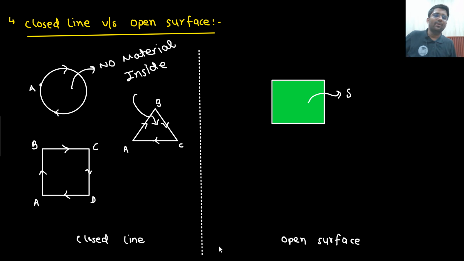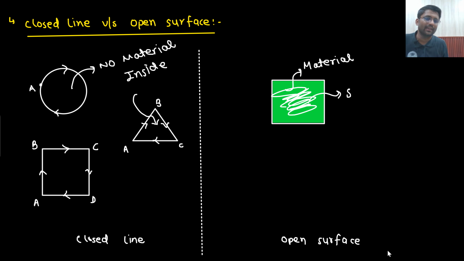But what if I talk about this particular surface? If I am putting my hand here, am I getting some material? Absolutely, sir. Yes, there is some material present. So here my matter of concern will be moving on the line, but here my matter of concern will become this surface area. So this is known as open surface.